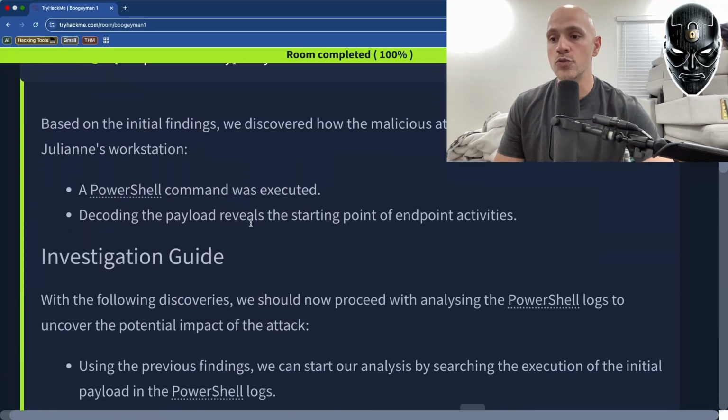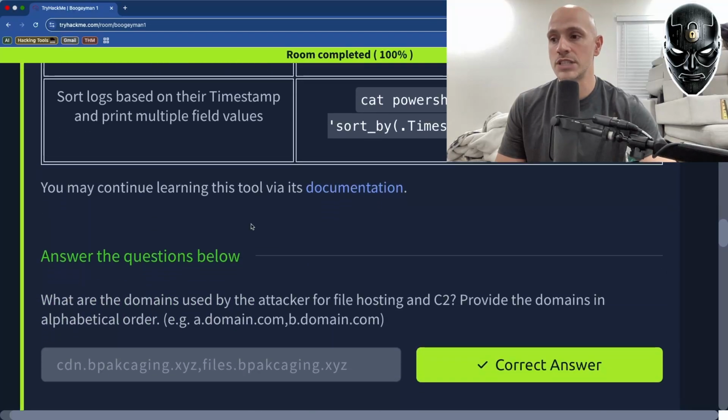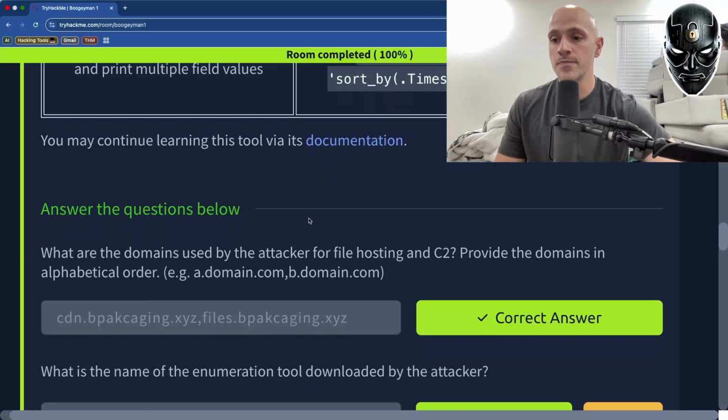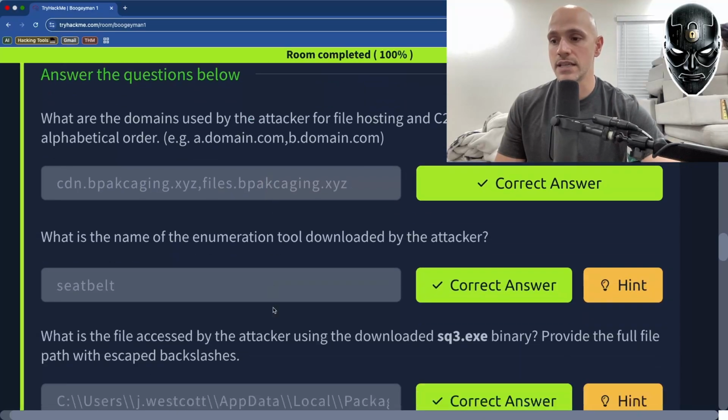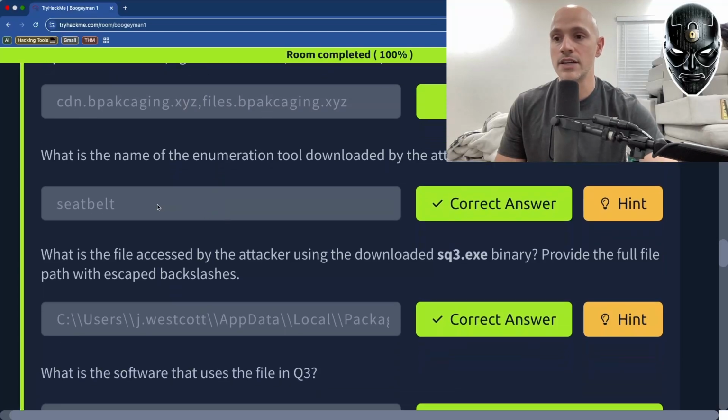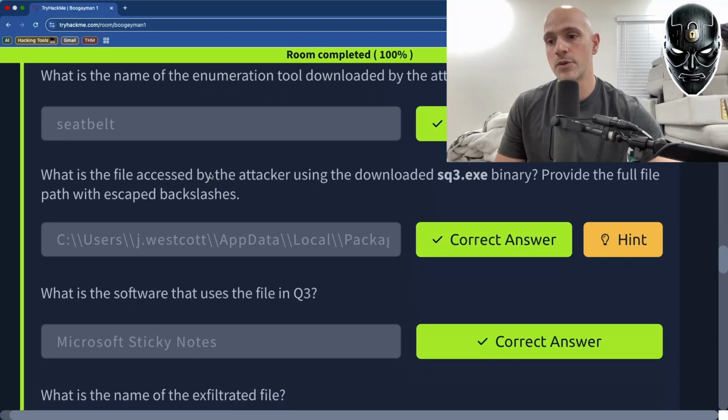So if you go through the commands, you do cat, then the PowerShell JSON, then jq, and then grep for bpackaging.xyz. That's how we got these various domains that were available to us. We got cdn, which was for the command and control, and files, which is what they used for their file server. The name of the enumeration tool used by the attacker was available by simply going through the web requests. And they didn't write out Invoke-WebRequest, they used IWR. That was useful to be able to find that information.